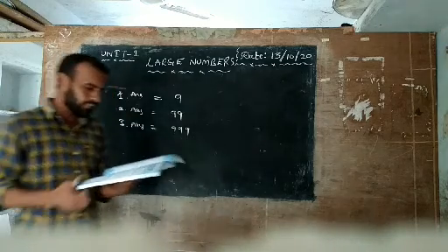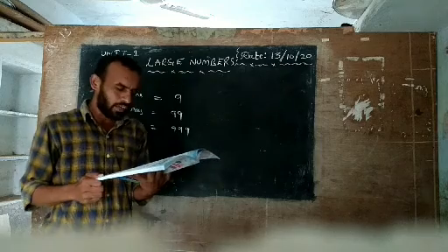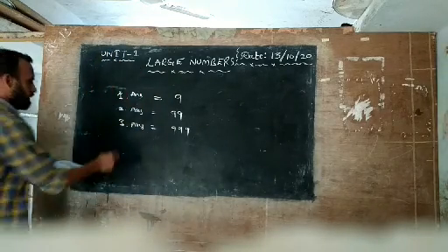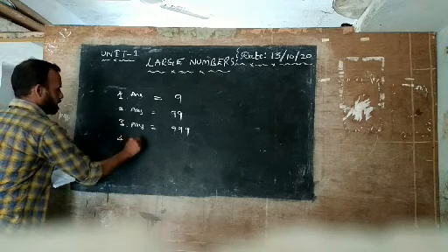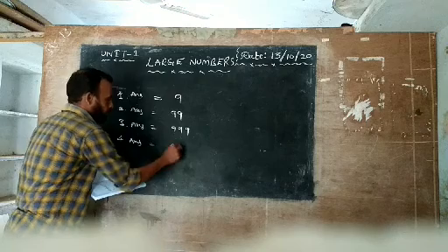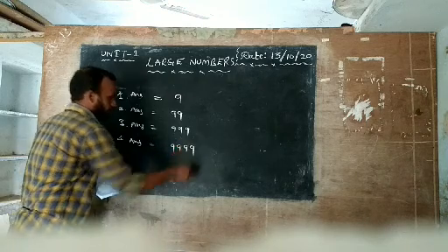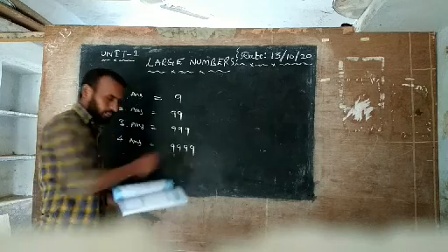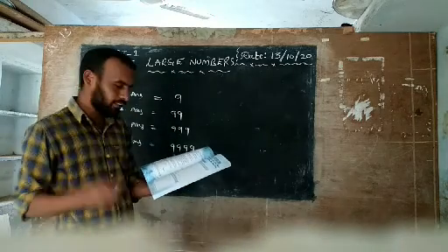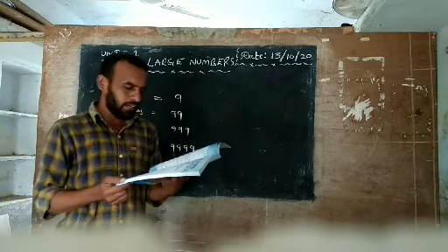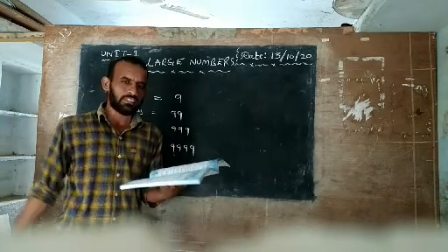Next, the fourth one: which is the largest of all 4 digit numbers? Here the largest 4 digit number is asked. The fourth answer is 9999. This is the largest 4 digit number. Write this answer in your book. Fourth answer, write it. Next, the fifth one: write the smallest and largest 5 digit number.